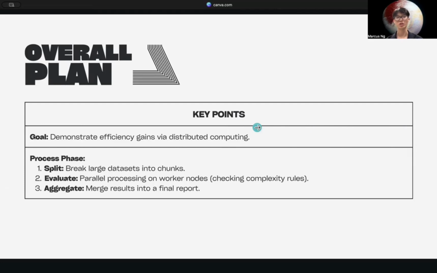Our overall plan for this project is to automate a sequence of dependent tasks to prove this efficiency. We generate a large sample of weak and strong passwords using Python for experimentation. Our workflow follows three specific phases. First, the split phase, where we break the massive datasets into smaller chunks. Second, the evaluate phase. These chunks are sent to multiple worker nodes to be processed in parallel against complexity rules. Finally, the aggregate phase, where the distributed results are merged back together into a concluding report.